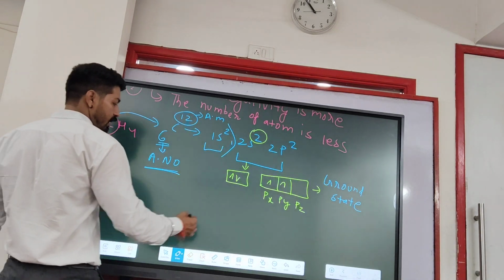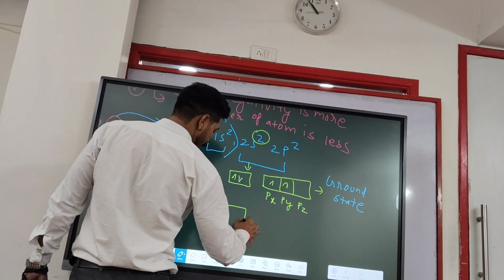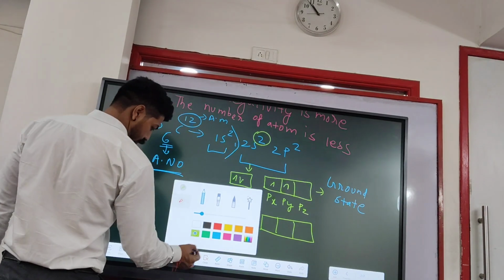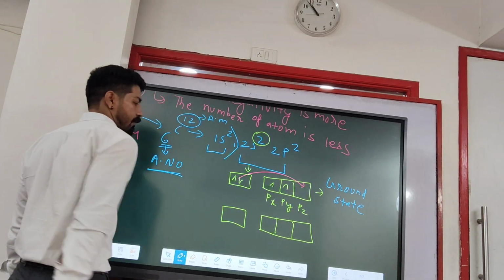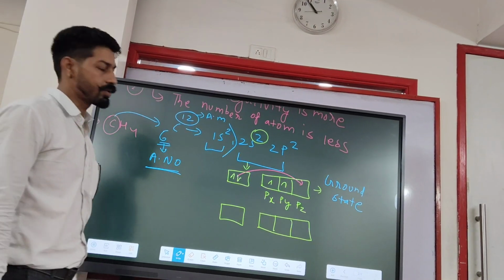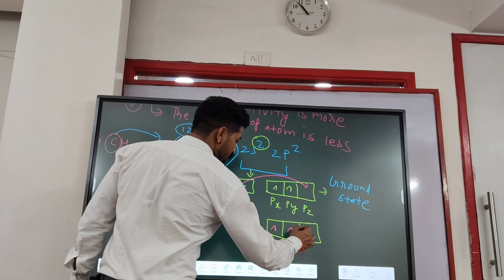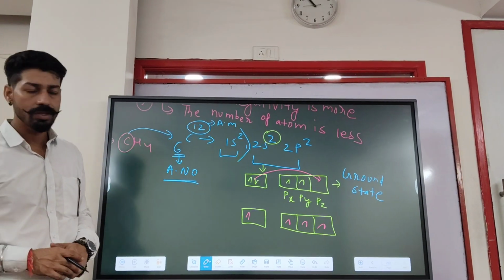So we can provide some energy to this. So what will happen here actually in these orbitals? Now we can see this electron will jump out and it will come here into the pz orbitals. Now we can see here 4 unpaired electrons.